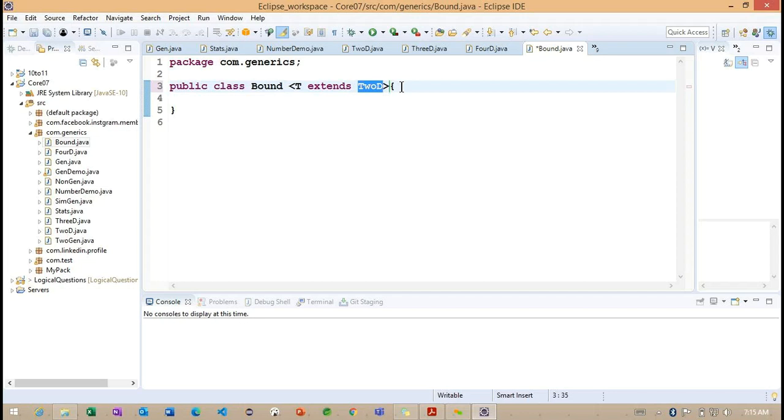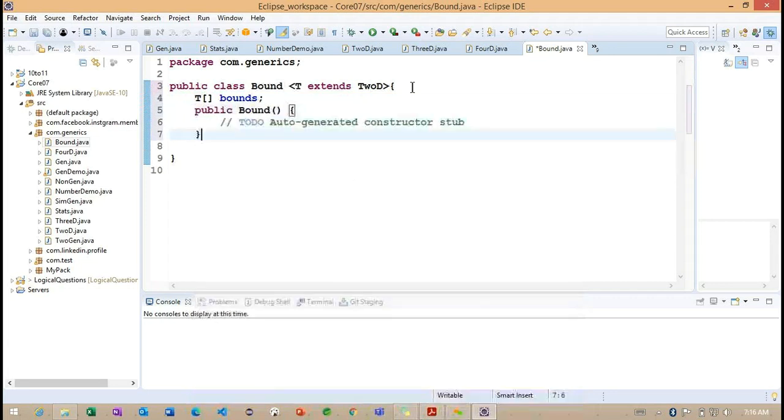Back to here, after defining this class, I'm going to work with the array type. I'm creating the array type, and we have a constructor here.